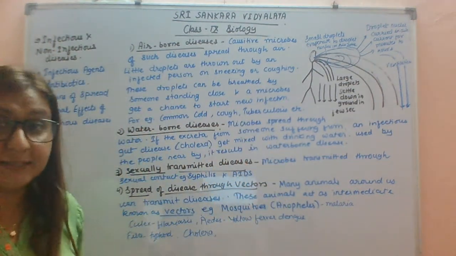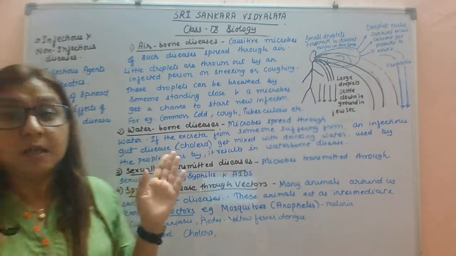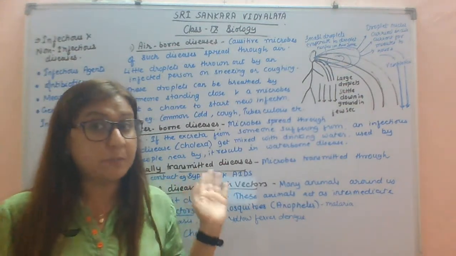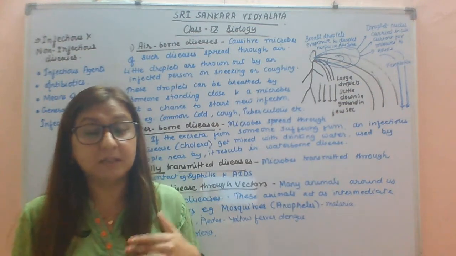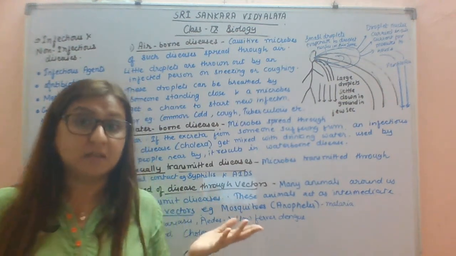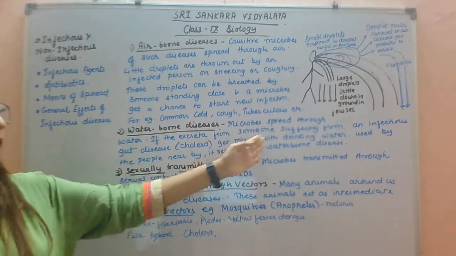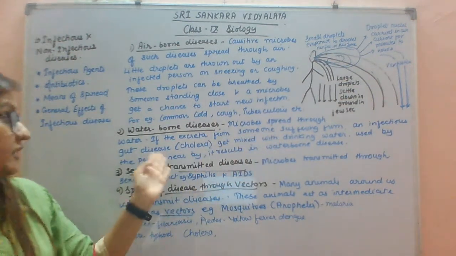Next, waterborne diseases. Waterborne diseases means the microbes of such diseases spread through water. How? If an infected person excretes waste, excreta from someone suffering from an infectious gut disease.